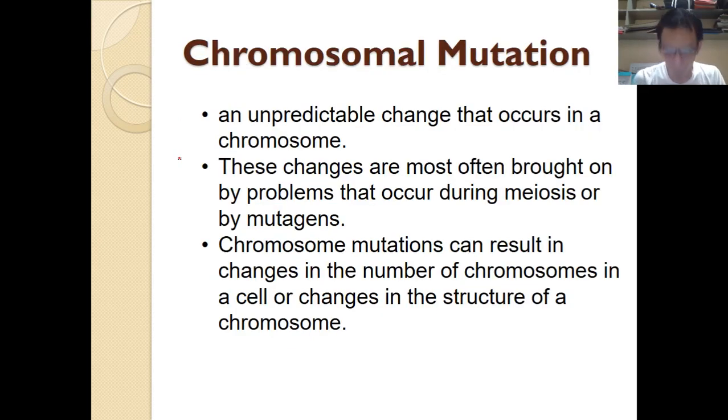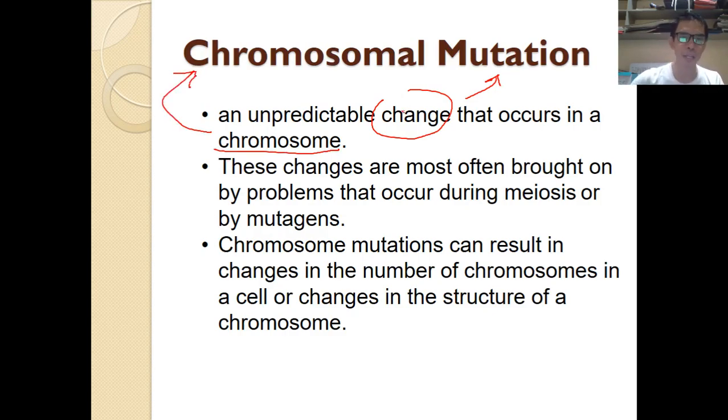Alright, next one. The first part of this discussion is the types or kinds of mutation. One of those is the chromosomal mutation. What do we mean by chromosomal mutation? This is an unpredictable change in the chromosome. Again, there's the word change because of the word mutation. If there are changes in the chromosome, then it is attributed to chromosomal mutation.